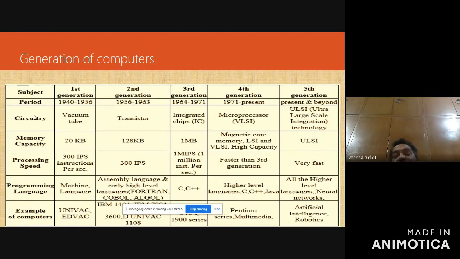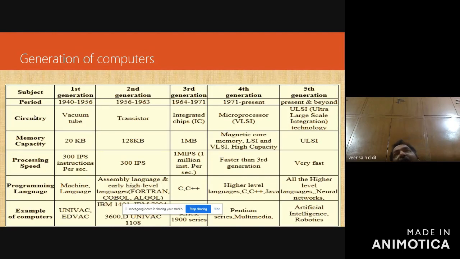But there is one problem: the size is still large, though not as big as vacuum tubes, and dissipation of heat is high. A cooling facility, AC, was required, and the cost is still high.